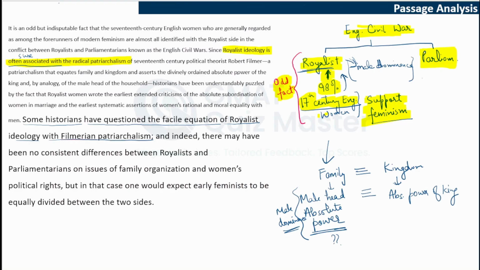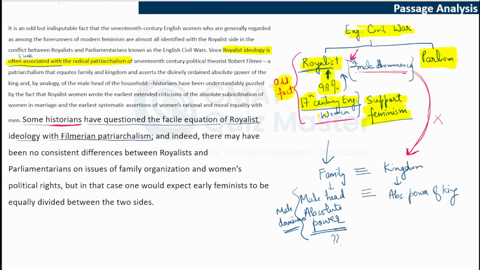So now these historians are questioning this relationship, whether royalist ideology was actually related to this patriarchalism or not. Maybe it was not even related. Maybe the linkage that we have created is incorrect, and the royalists were not so much believers of male dominance or patriarchy, and that is why these women supported or joined the royalists. So that is what these historians are trying to say.